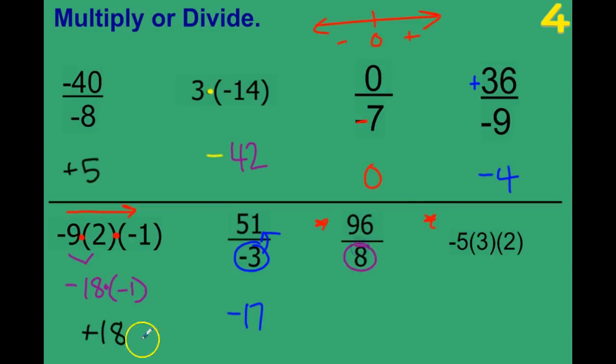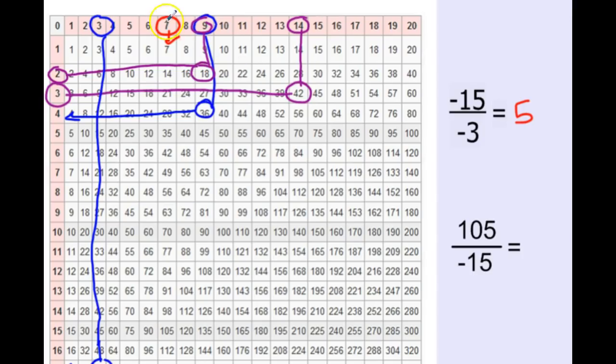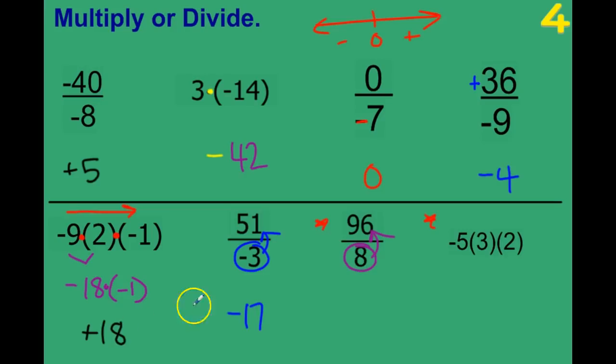So first I'm going to find 8 and follow it up to 96. Here's 8, following to 96 right there. Look left, our answer is 12. Now this next one, we have 1 grumpy and 2 happy numbers. They're not going to get along. We know our answer is going to be negative.